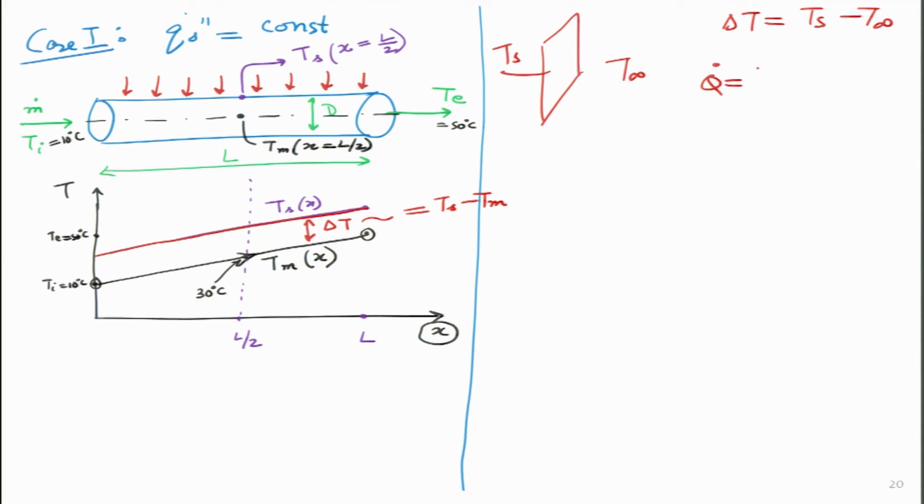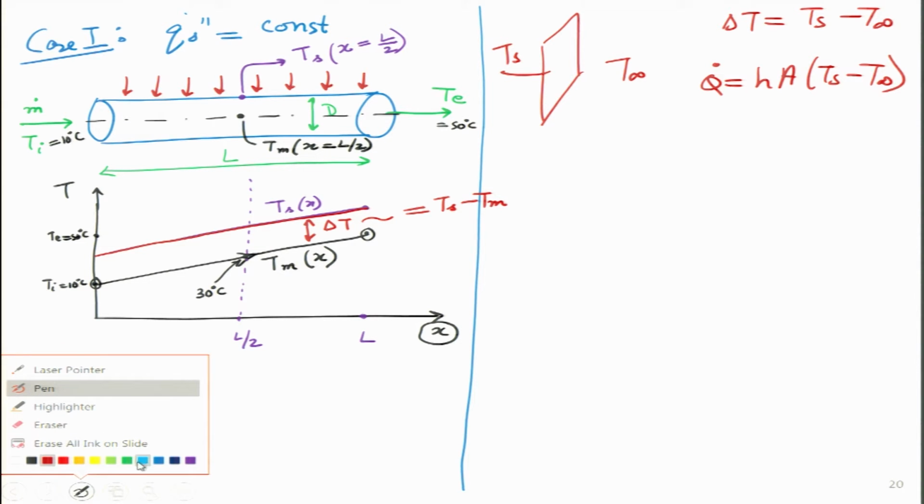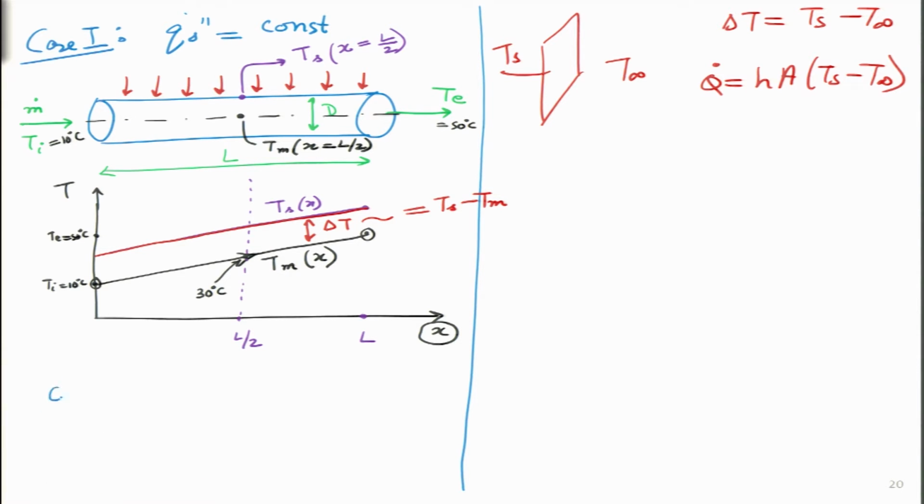So, I can calculate the value of H. I can write the expression like this, which means can I write the same expression over here? So, the answer is exactly, we can do that. I can write Qs, which is heat flux multiplied by area. So, this whole thing comes out in watts, and this is equivalent to the convective heat transfer coefficient multiplied by the surface area of this particular pipe multiplied by delta T, and this delta T is same as this thing over here. The units for this thing is in watts.